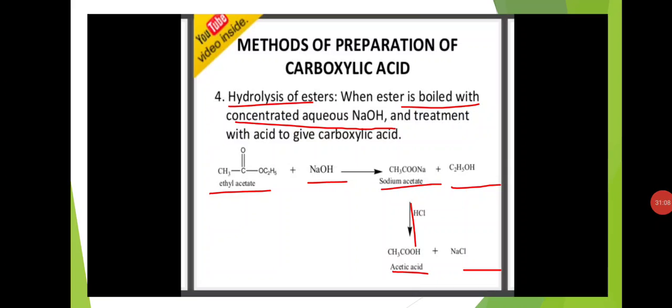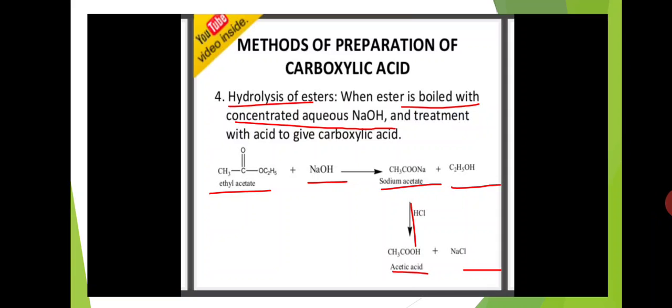And fourth, hydrolysis of esters. When ester is boiled with concentrated aqueous NaOH and treated with acid, it gives carboxylic acid. Okay, here ethyl acetate is there, CH3COOC2H5. Ethyl acetate reacts with sodium hydroxide and is converted to sodium acetate.